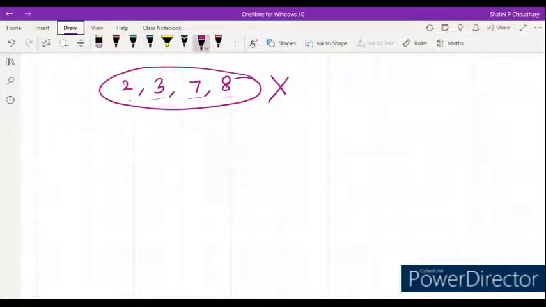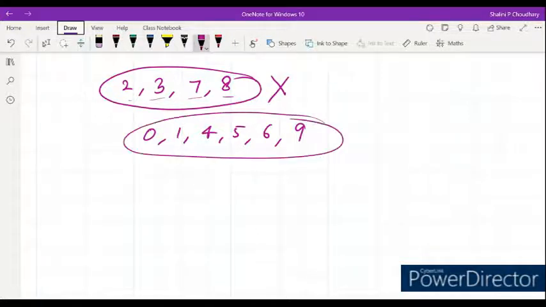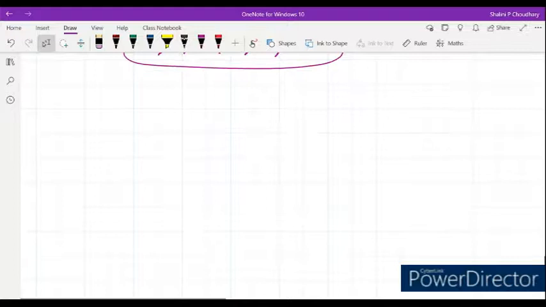If the number has 0, 1, 4, 5, 6 or 9 at the units place, then that can be a perfect square. So you have to check whether that is a perfect square or not. But if a number has 2 at the units place, definitely that is not a perfect square. 3 at the units place, definitely not. 7 at the units place, definitely not. 8 at the units place, definitely not. So this one we have discussed in the last class. I hope you have remembered that.